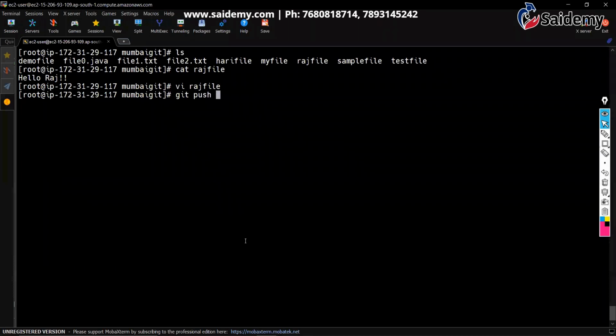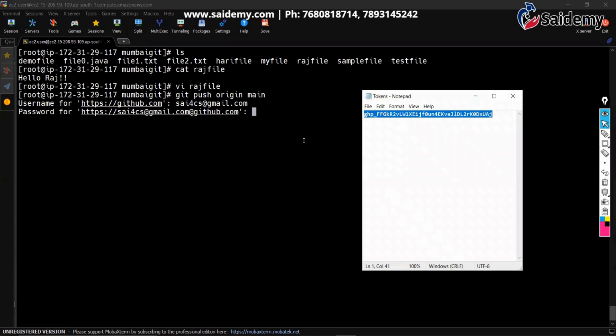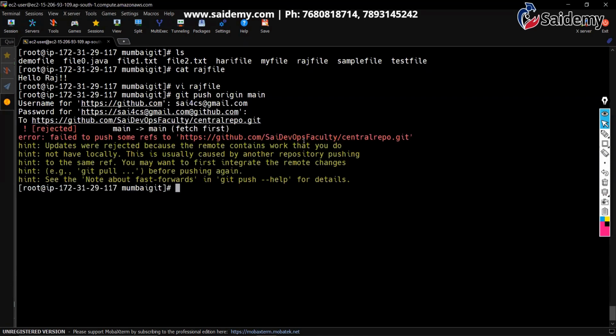Git push origin main. Now give the GitHub credentials. Give the token. Copy. Paste. Yeah, same error, right? You can see, I told you, right?